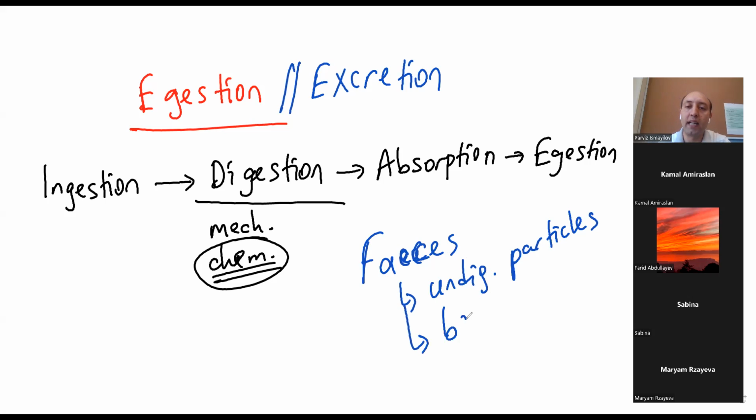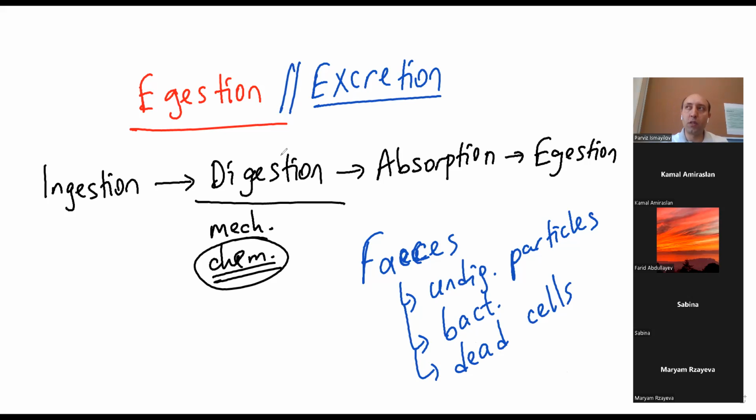Also in the feces, we have bacteria, which live in our intestine. And also in the feces, we have dead cells, dead cells of the intestine. But excretion is also removal, but it is a removal, as we said, of metabolic wastes, which are mostly produced in the body.